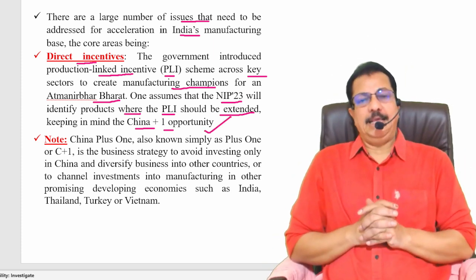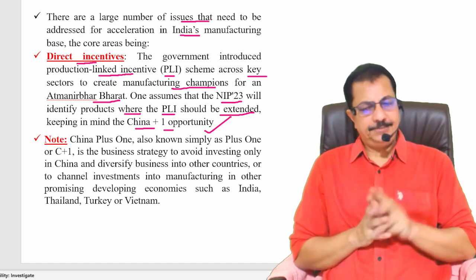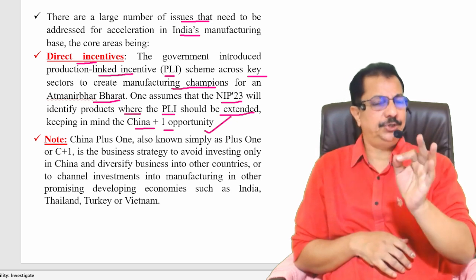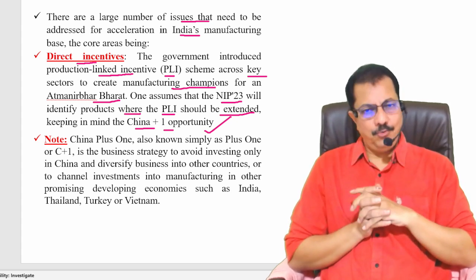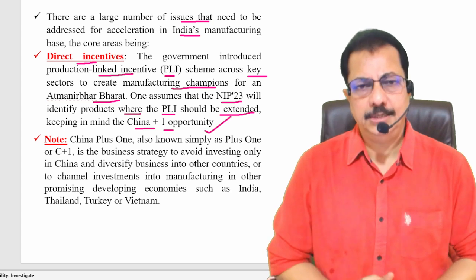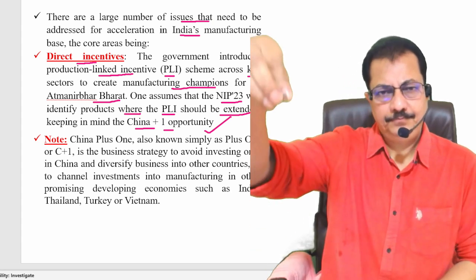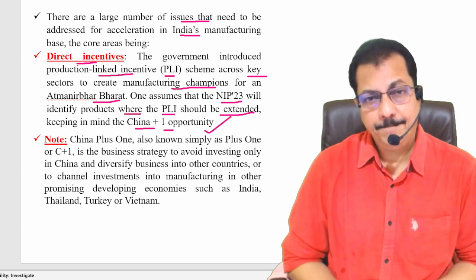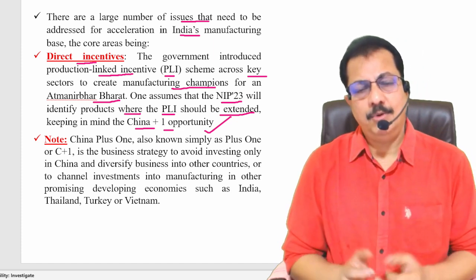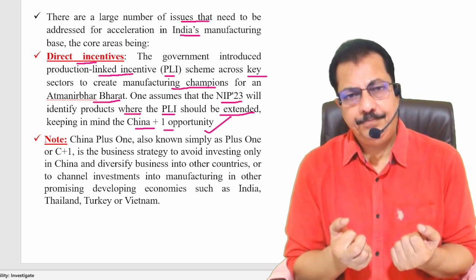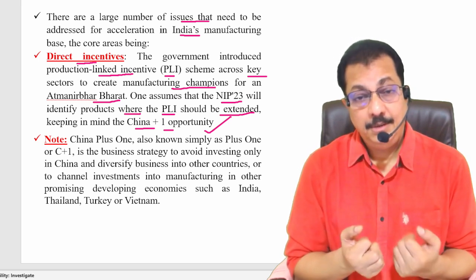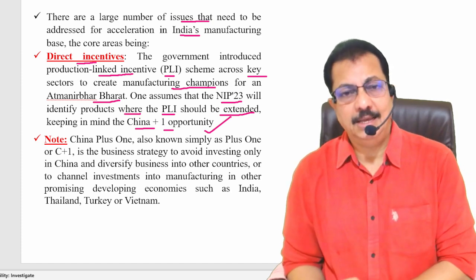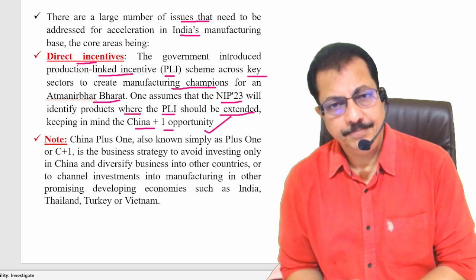You should know what exactly is this China plus one opportunity. This is also called C plus one opportunity, where C stands for China. As we know, a large number of countries are looking towards China for investments. That is the reason why China is attracting large FDI. But how can India attract that FDI into India? That is possible by certain strategies. That strategy is the C plus one opportunity. What is that? See here.